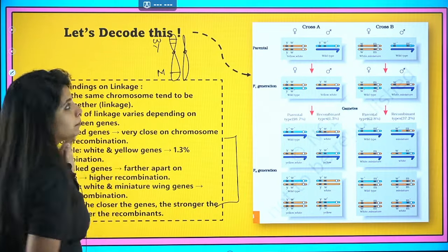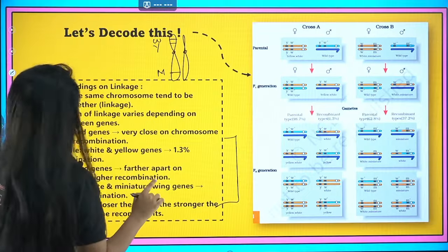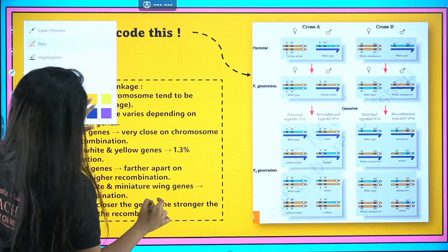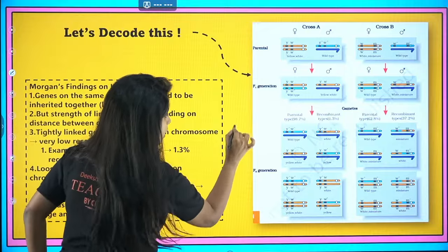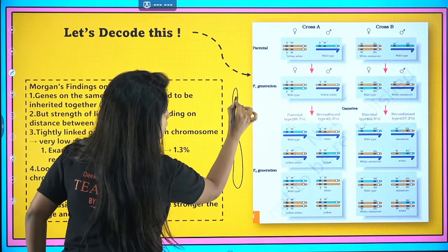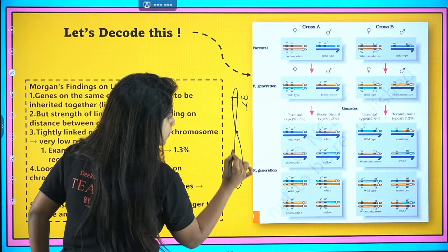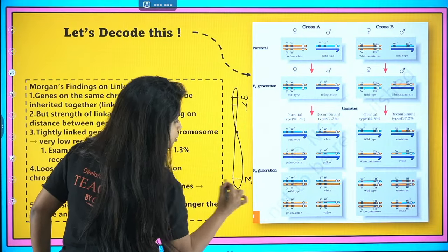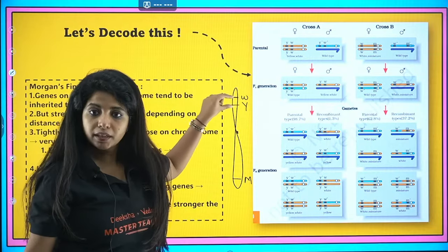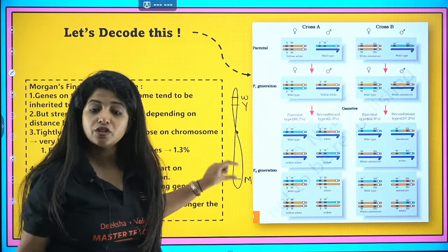Wing size is miniature. Now you need to understand this very important thing. I'll make it bigger so that you get to see it properly. This is white eye, this is yellow body, and this is miniature wing gene. The white eye gene is over here, the yellow body gene is over here, and the miniature wing gene is over here.